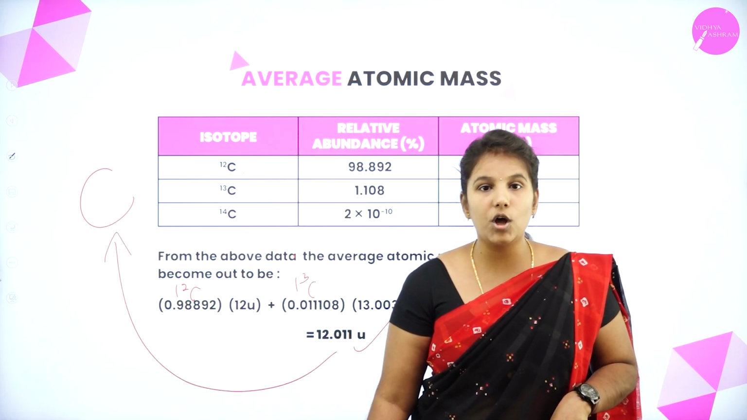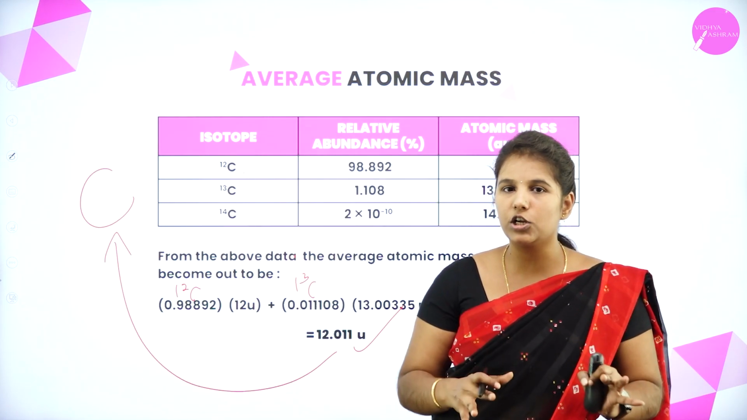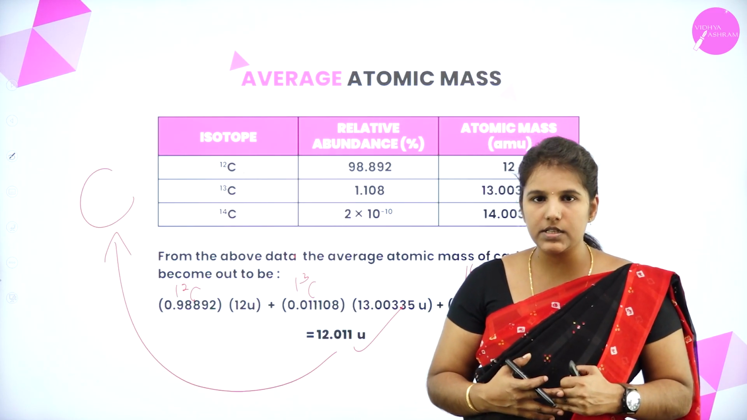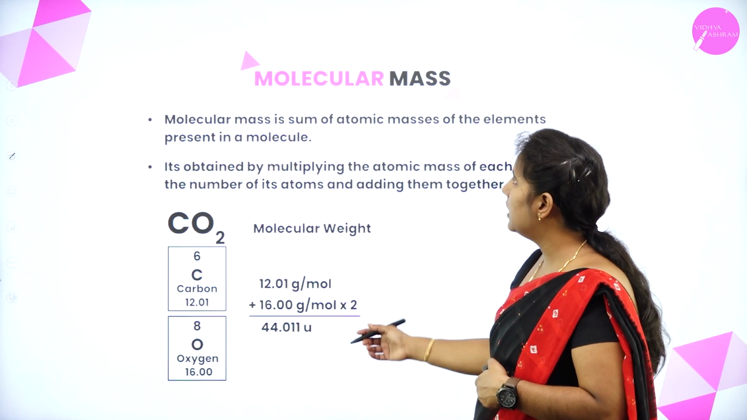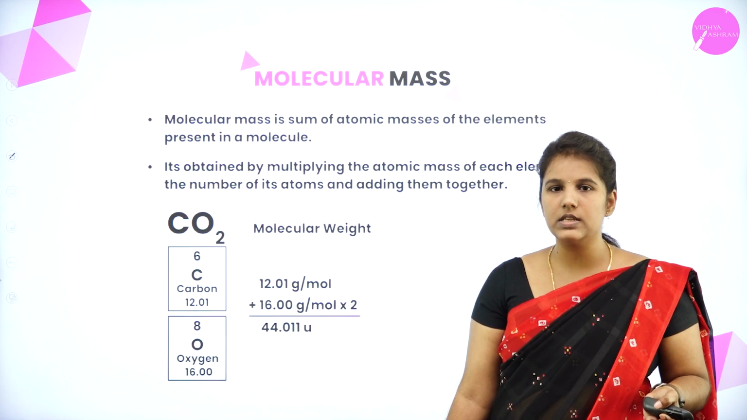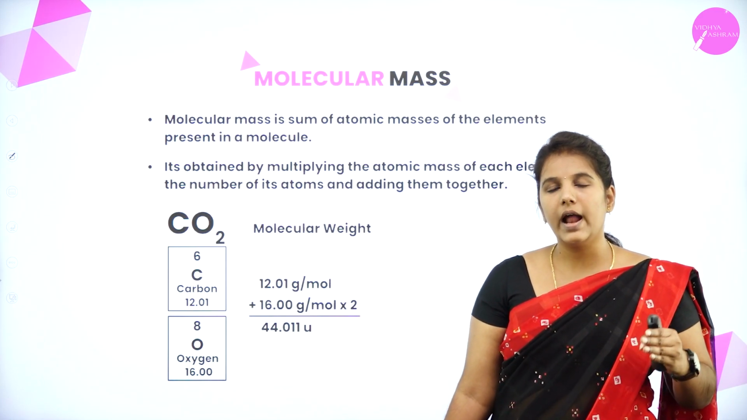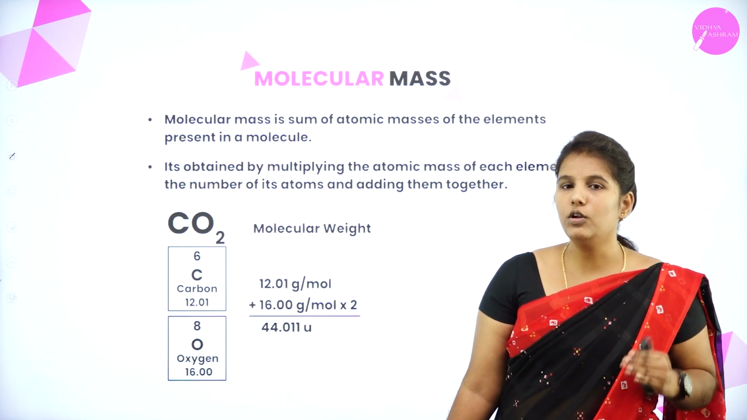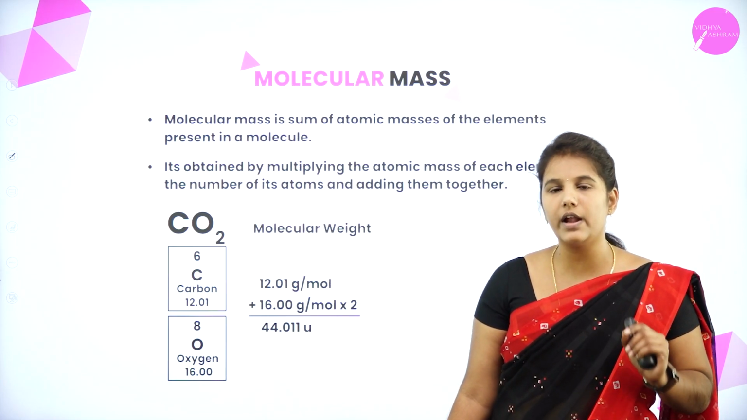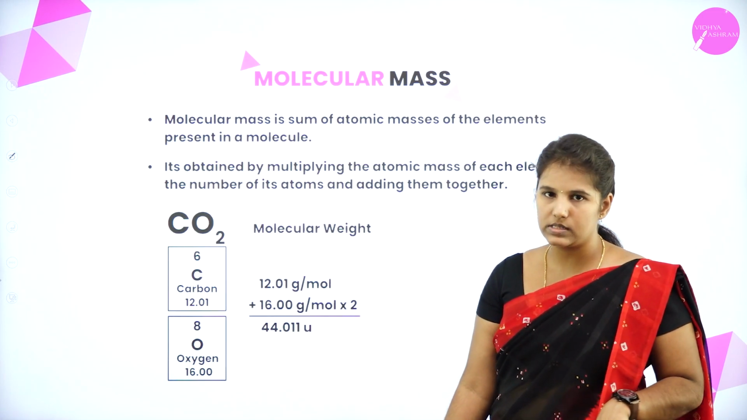You will get the atomic mass of the carbon. This is how, by taking the average atomic masses, we can calculate the atomic mass of an element. Understood? Next, we'll move on to the molecular mass. Now we have understood what the atomic mass is and how to express it in grams, and also how to calculate the average atomic mass if the elements are found in different isotopic forms. Now we'll move on to the molecular mass.